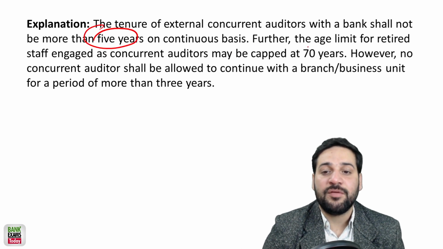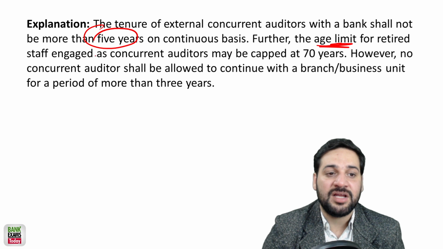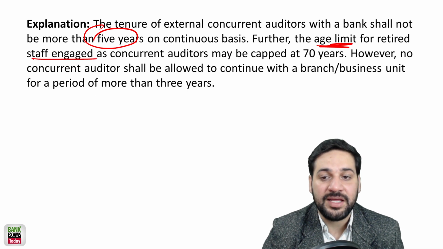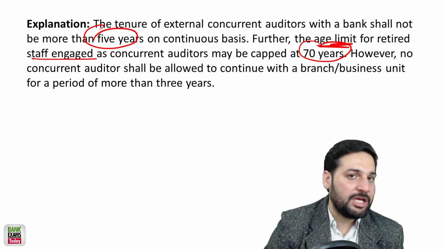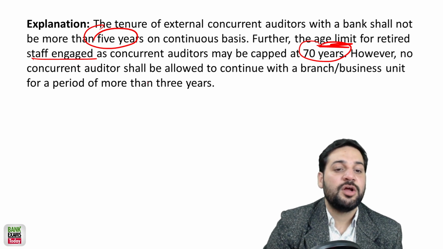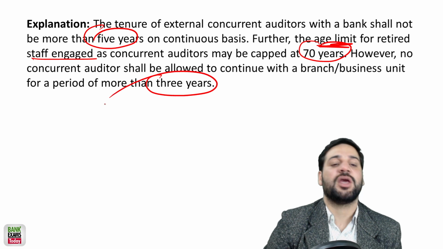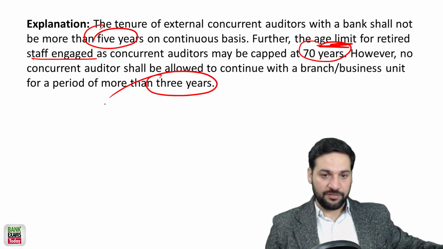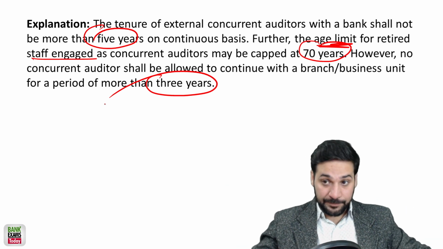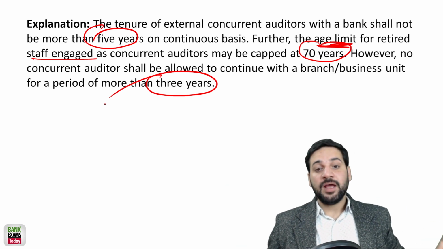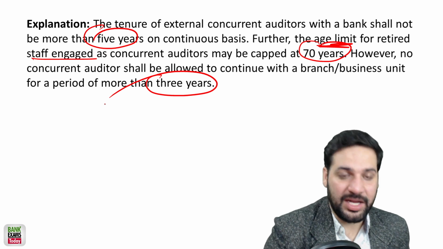And there is an age limit for retired staff engaged as a concurrent auditor, and that age is limited to 70 years. The same person cannot continue to be a concurrent auditor at the same branch or same location for more than 3 years. So the limit is 3 years at the same branch, 5 years with the same bank, and the age limit is 70 years. So that was quite easy.